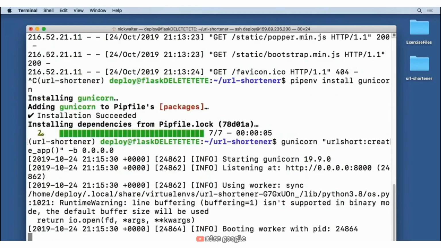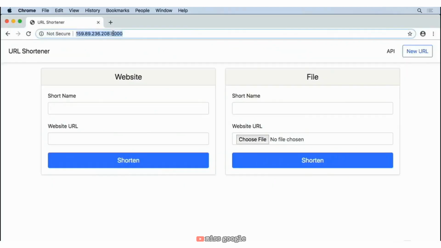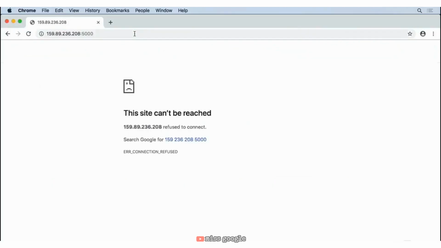Okay, so we'll go ahead and hit enter on this. This is now running with Gunicorn. It looks fine. You can notice that it's running on port 8000 now instead of 5000. So let's go ahead and move over to our browser. And if we try and visit on 5000, it will no longer work.